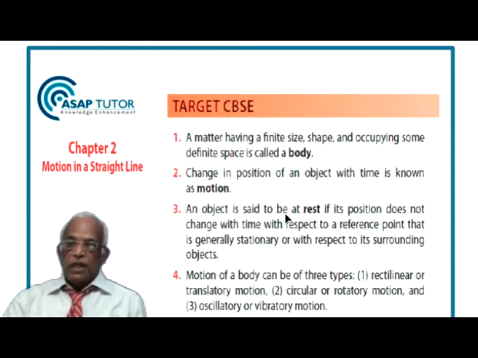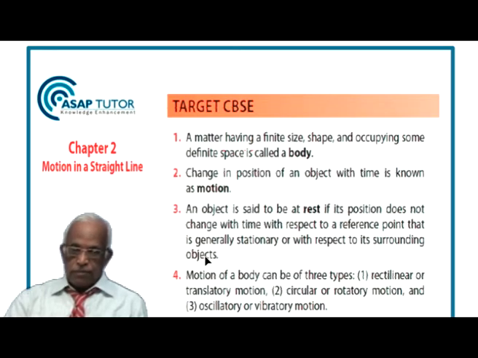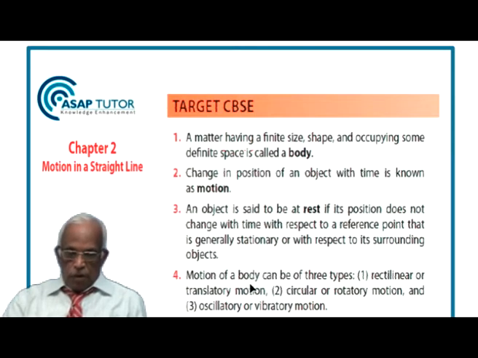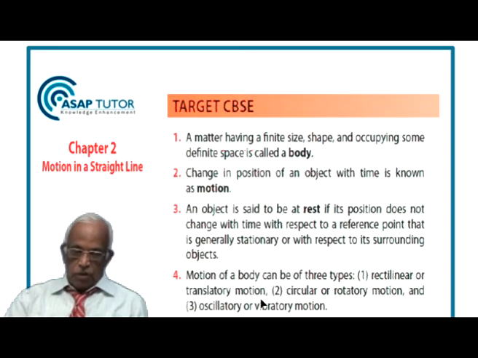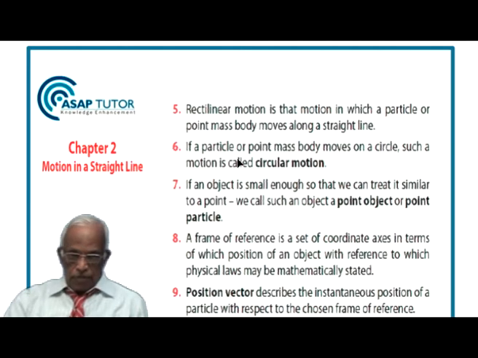An object is said to be at rest if its position does not change with time with respect to a reference point that is generally stationary, or with respect to its surrounding objects. Now, we are going to define the word motion. Motion of a body can be of three types: rectilinear or translatory motion, circular or rotatory motion, and oscillatory or vibratory motion. So we have discussed three types of motion here.